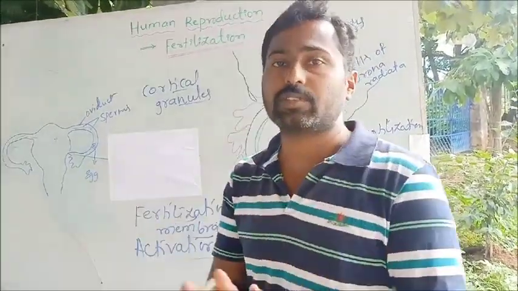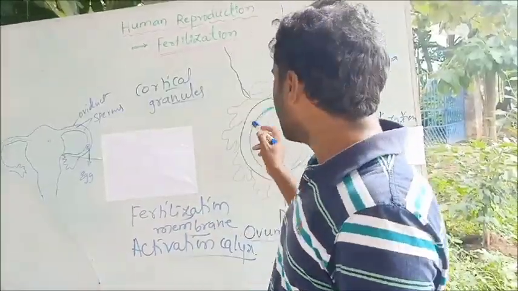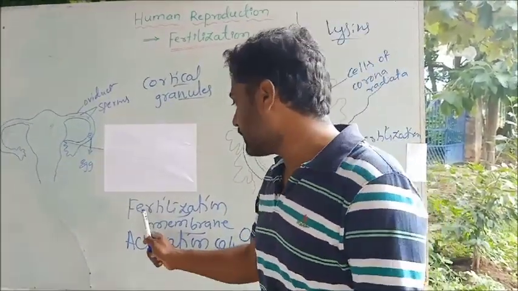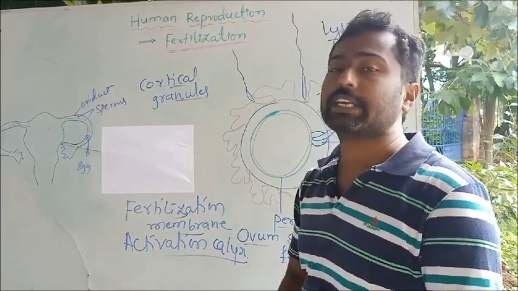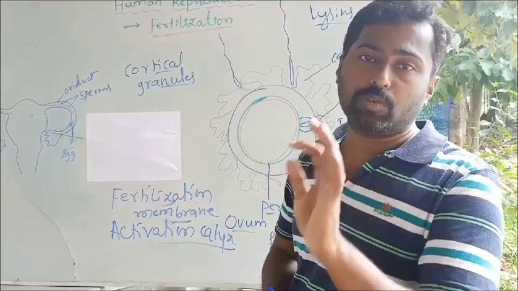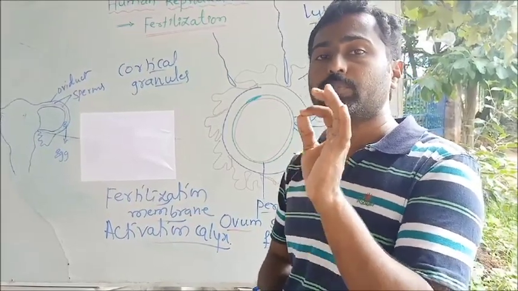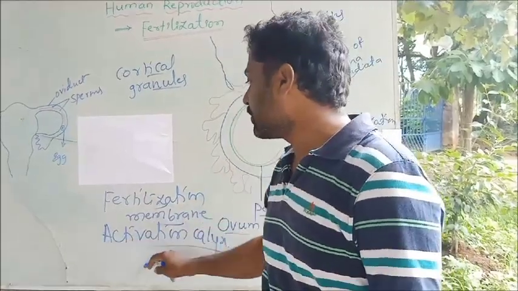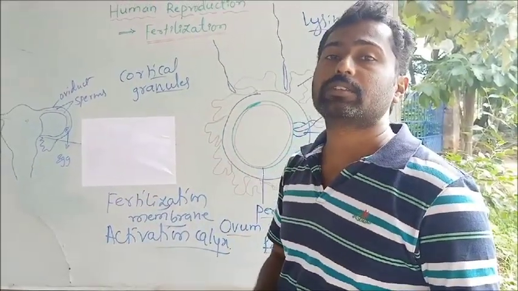The cortical granules arrange themselves in the perivitelline space and create a membrane, called the fertilization membrane or activation calyx. This prevents the entry of another sperm into the ovum, because only one sperm should enter the ovum.